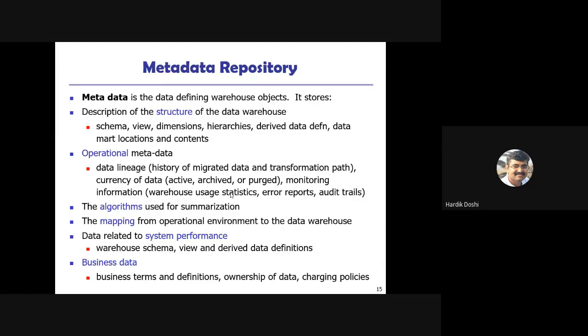See, a separate repository is required for the data warehouse because it is not like our normal relational databases, wherein we have limited metadata like tables, views, stored procedures, functions, and cursors. It is not like that. Over here, the scenario is that large metadata information is required. So these are the required data structures: operational metadata, algorithms, mapping, system performance, and business data are stored.